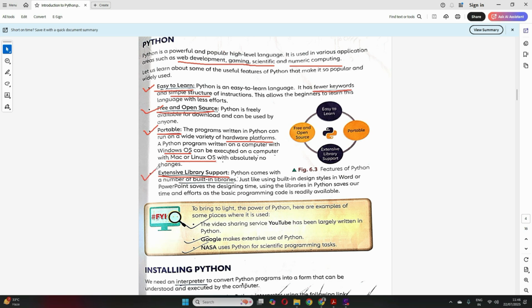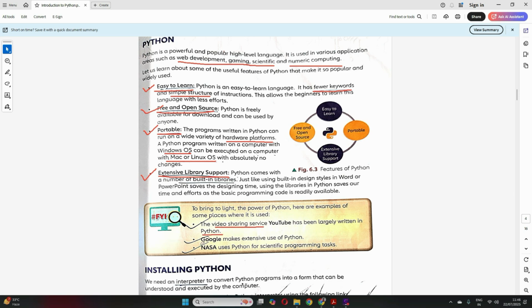Then you have extensive library support in Python. That means you have a number of built-in libraries which you can easily use while writing your programs. Clear? Now, some examples, given in your book, just to show how powerful Python is and where we are using Python nowadays. Like you see YouTube, the video sharing service, right? That is written largely in Python.